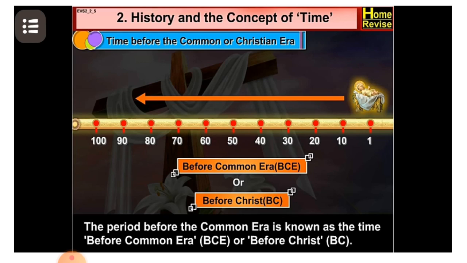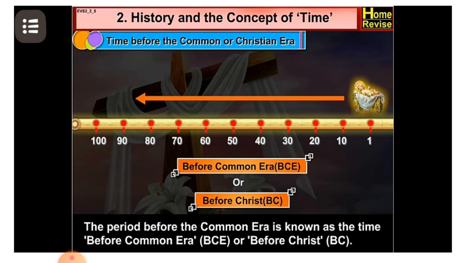For example, 10, 9, 8. Here see the screen. Numbers are given here in reverse order. Here 100, 90, 80, 70, 60, 50, 40, 30, 20, 10 and 1.